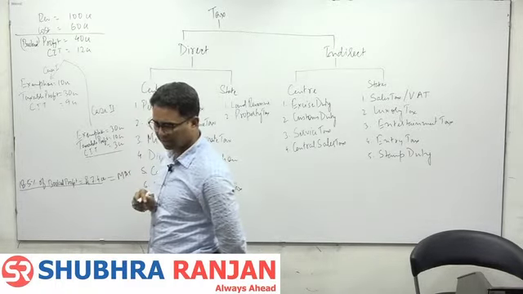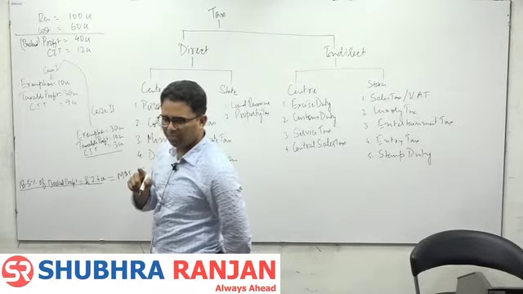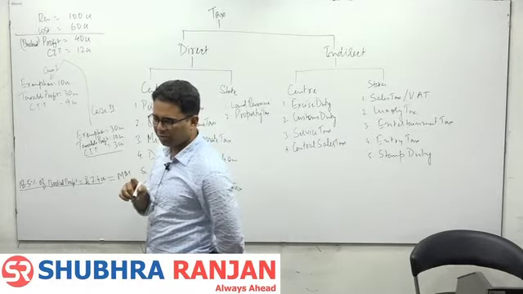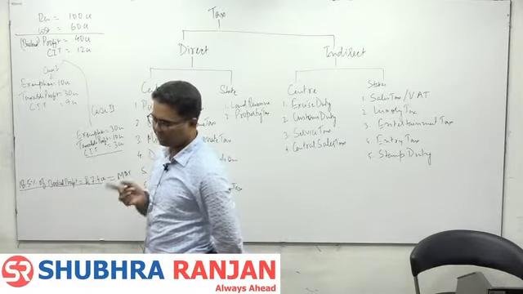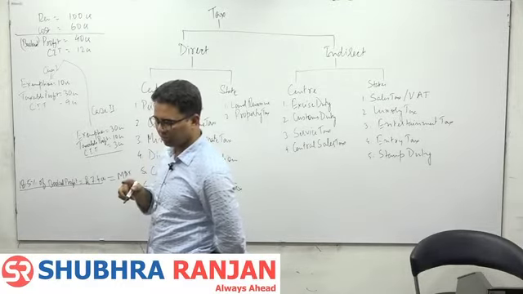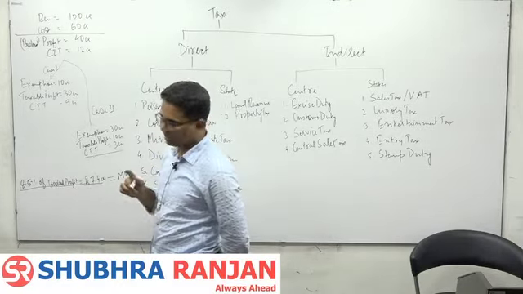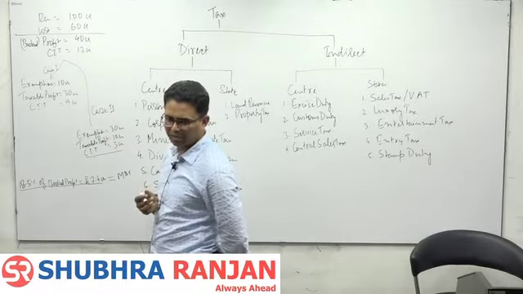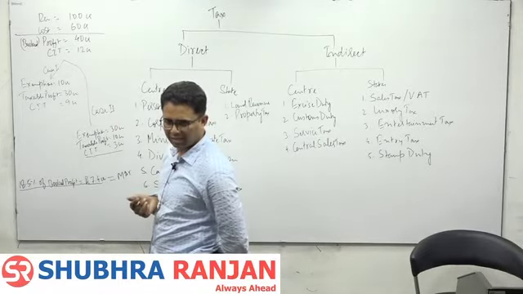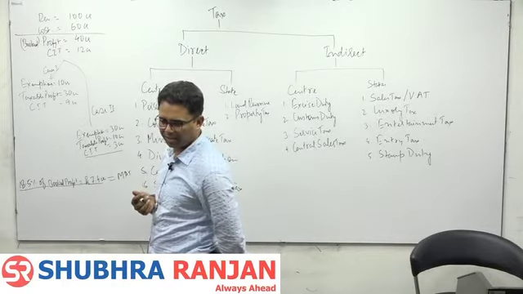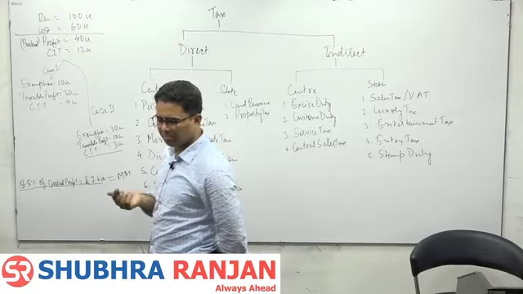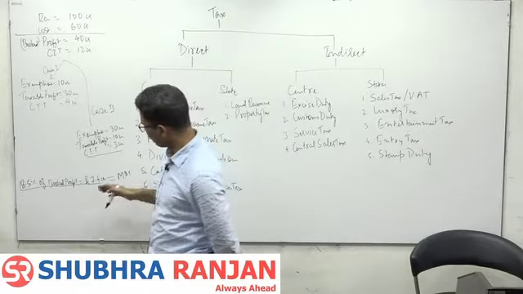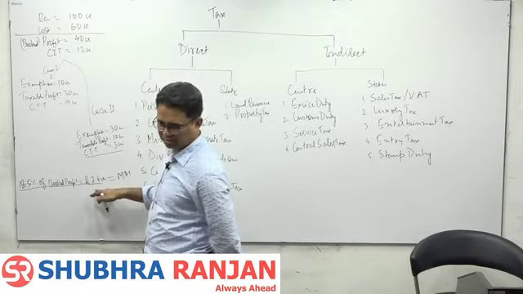In any of these cases, the company will be paying either MAT or CIT. Only one tax will be imposed. Either MAT or CIT. First case, which will be applicable? CIT or MAT? CIT. Second case, the company will pay CIT or MAT? MAT. So minimum, in any case minimum, you are bound to pay that.